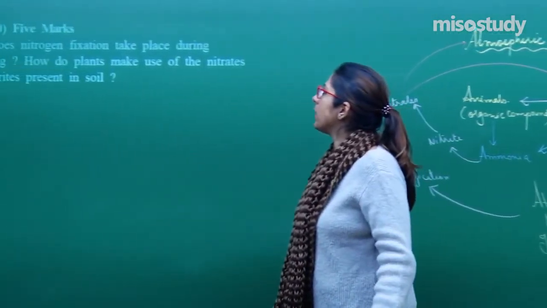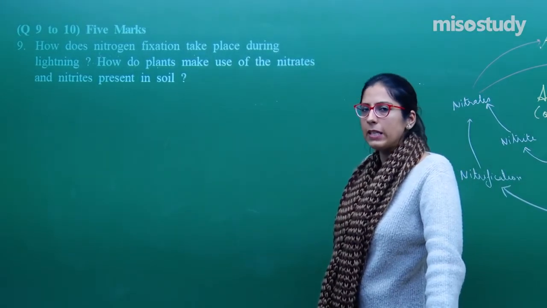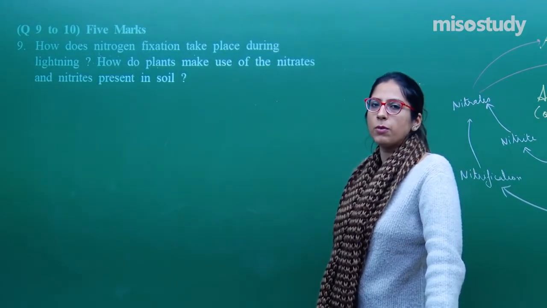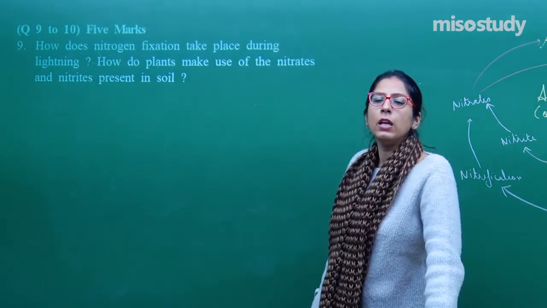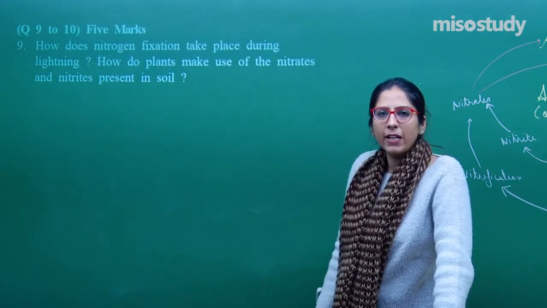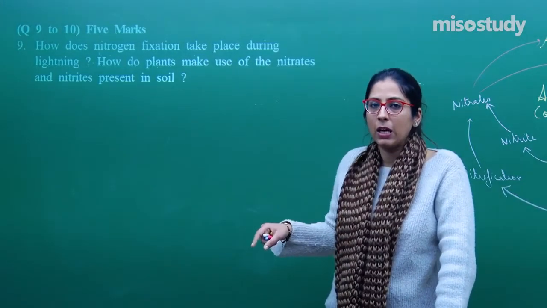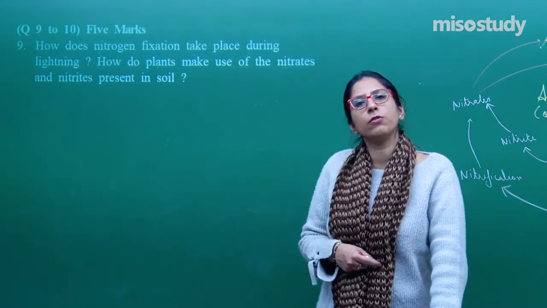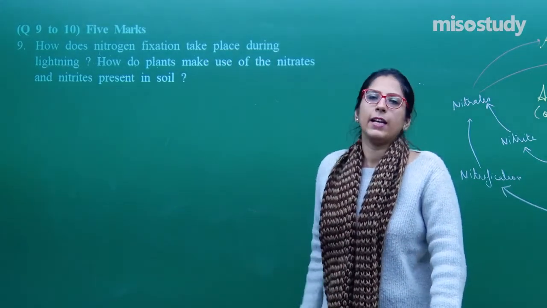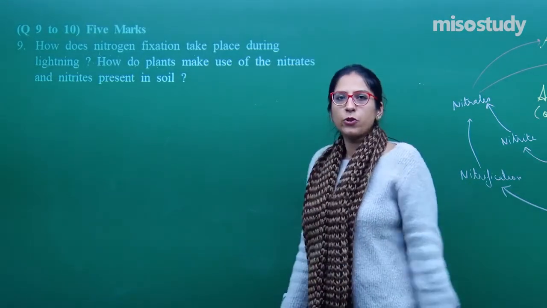Second, how do the plants make use of the nitrate and nitrites present in the soil? They can easily absorb it, rather than using the atmospheric nitrogen. How? Because they are associated with symbiotic bacteria, and with the help of symbiotic bacteria, they fix the atmospheric nitrogen and convert it into nitrate and nitrite, and like this the biological nitrogen fixation occurs. Right? This was question number 9.